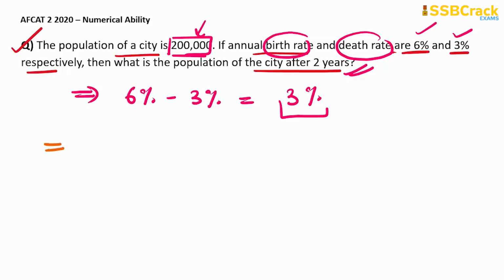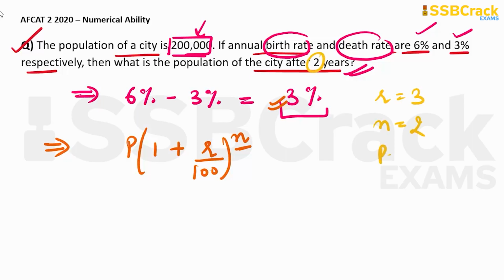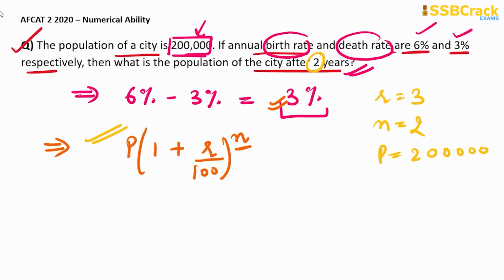Okay. So the correct formula is: the population is given by P into (1 plus R by 100) to the power n, where R is the rate of increase and n is the time period. Here, according to the question, R is equal to 3, n is equal to 2 years, and P is equal to 2 lakh. Now we can easily put all the values in this formula and find the answer.